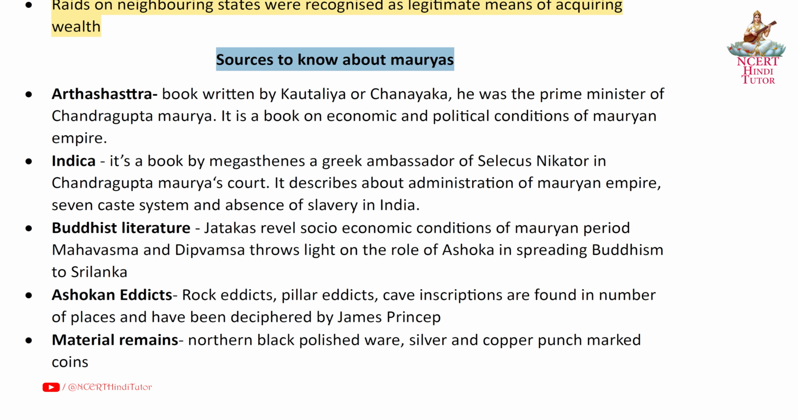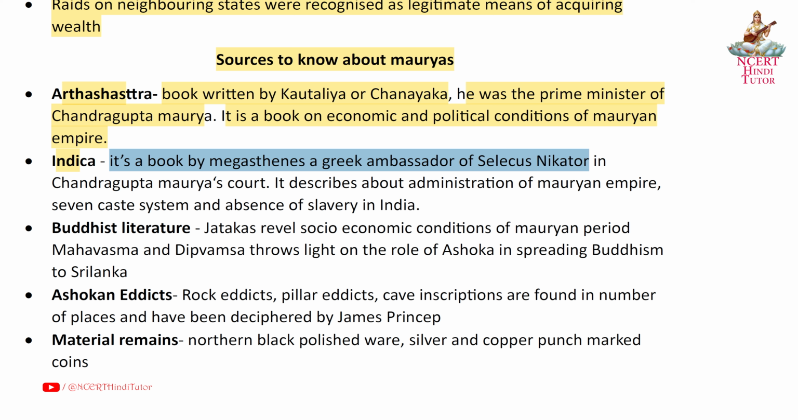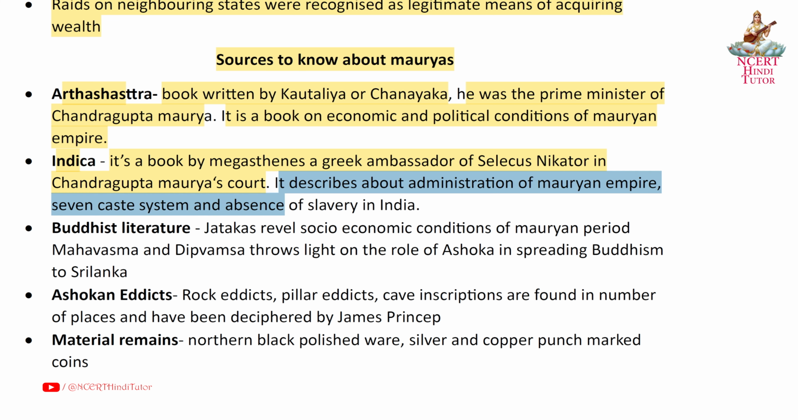Sources to know about the Mauryas. Arthashastra, a book written by Kautilya or Chanakya. He was the Prime Minister of Chandragupta Maurya. It is a book on the economic and political conditions of the Mauryan Empire. Next, Indica. It's a book by Megasthenes, a Greek ambassador of Seleucus Nicator in Chandragupta Maurya's court. It describes the administration of the Mauryan Empire, the 7 caste system and the absence of slavery in India.